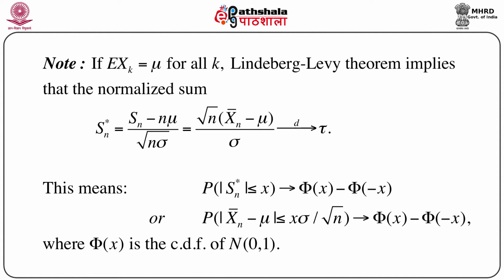So if we expand this Sn star, we get the probability of modulus of Xn bar minus mu less than or equal to x into sigma by root n, and this converges to capital phi of x minus capital phi of minus x. So this is the interpretation of the convergence in distribution of the normalized sum of independently and identically distributed random variables to a standard normal variable.